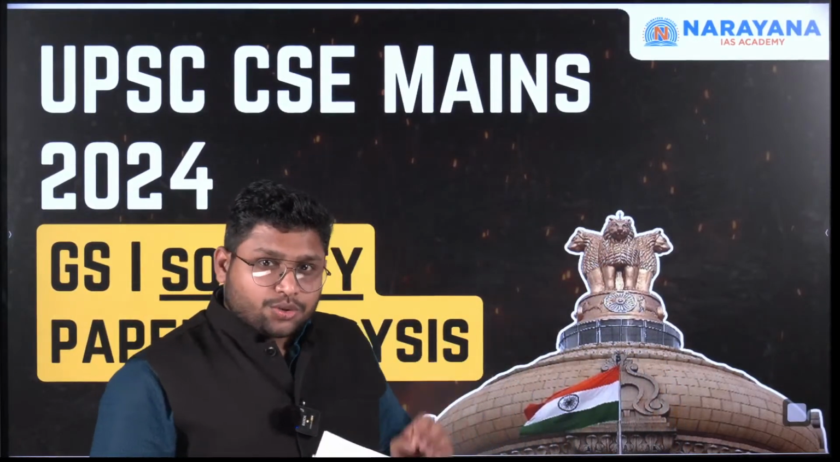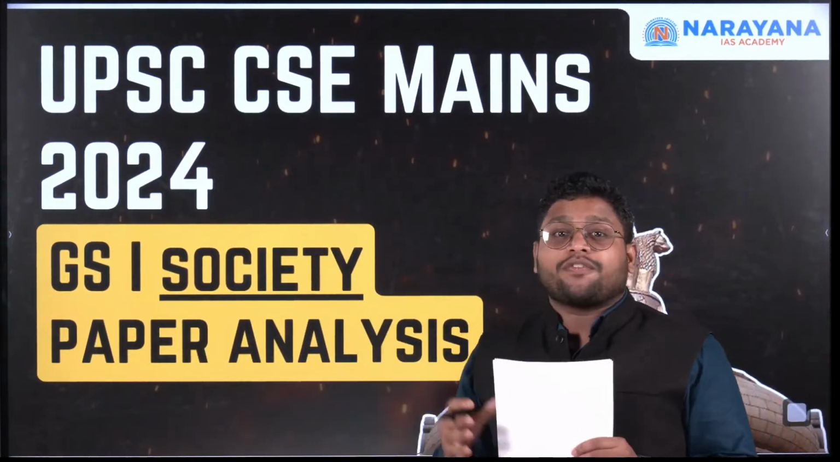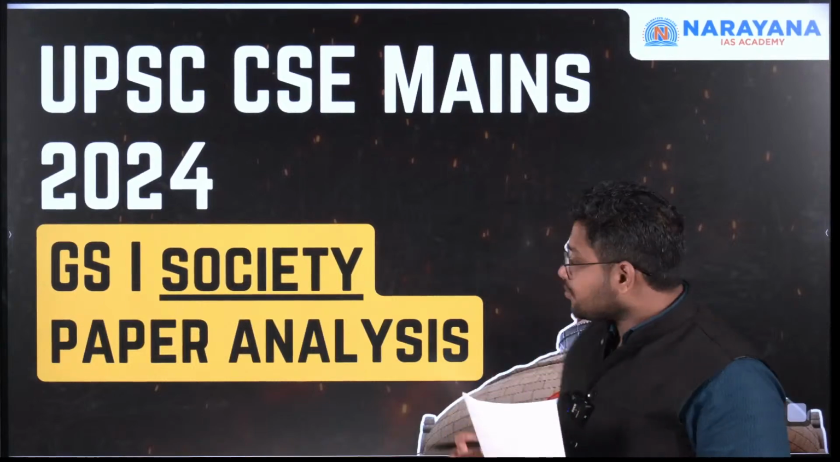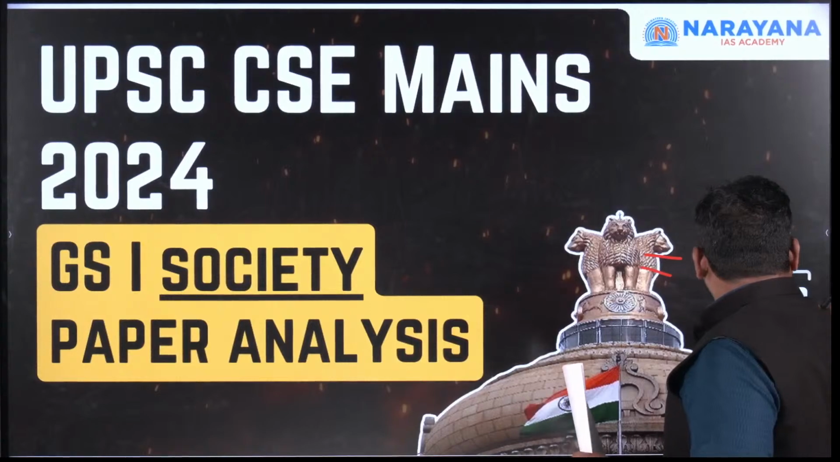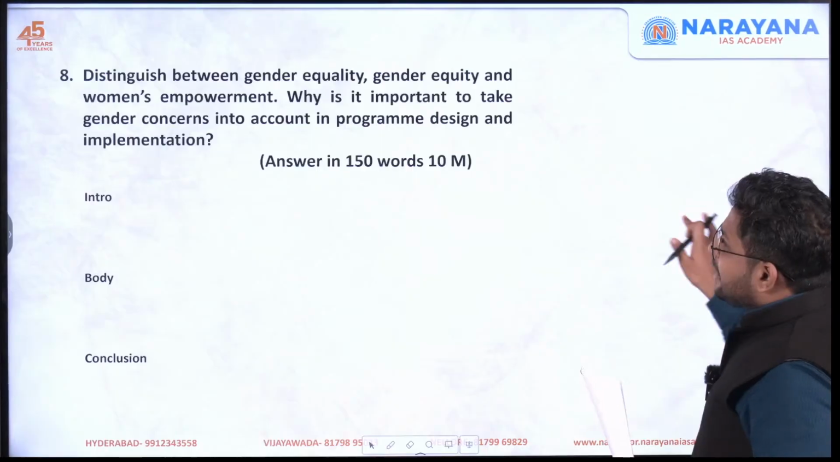So hello students, as part of our Mains 2024 paper analysis, right now we are going to deal with the society and social issues aspect of GS paper 1. If you look at the question paper, you'll observe some questions on the predictable line.